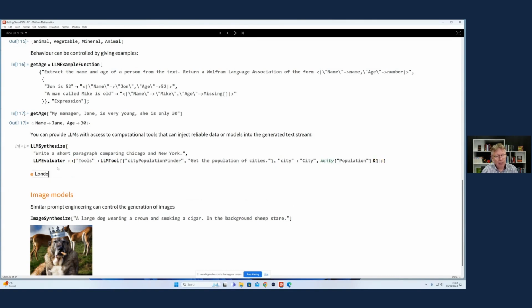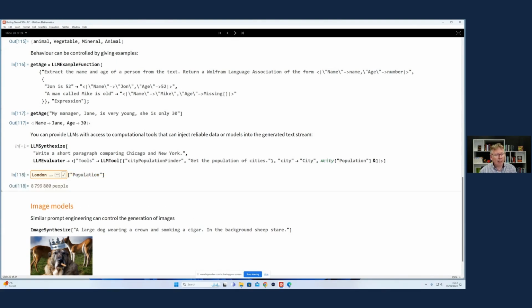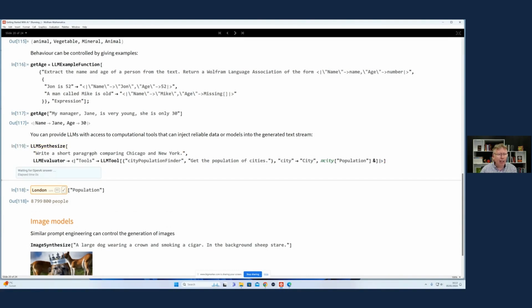If I type something like London city and then type nation, we're looking that up from a database within our system. What we're doing is giving the LLM access to that computational tool so that the LLM is going to happily go off and try and do this. But at some point, hopefully in a few seconds, we'll get our answer back.